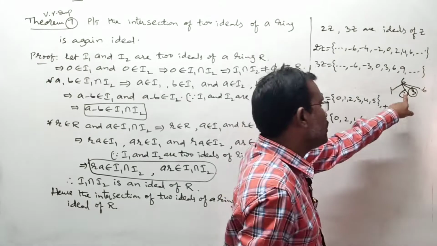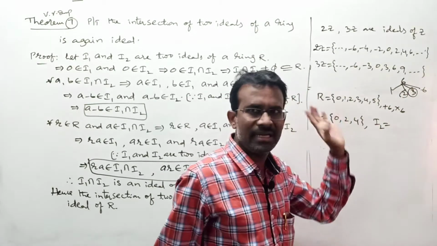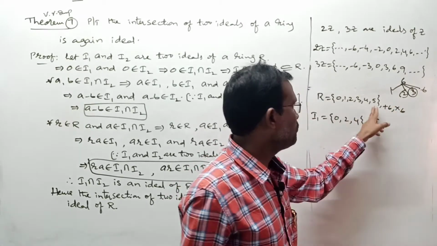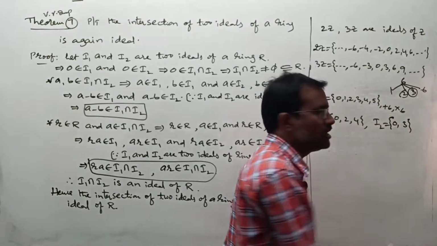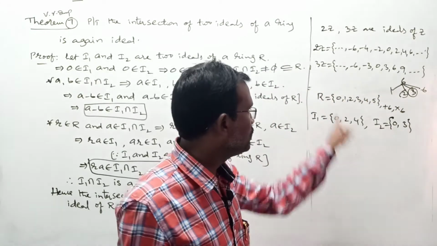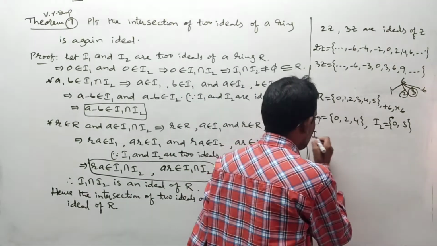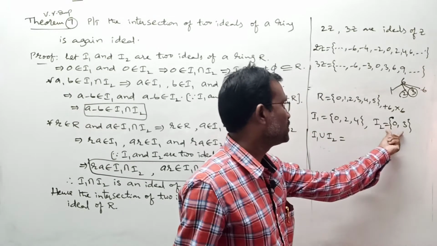Now generate with that proper factor. Generator means what? Write down all multiples of 2 in this. That is one ideal directly. Here another factor is what? 3. Write down all multiples of 3 here. What is that? 0, 3. These are the multiples of 3 here. These two are ideals of this ring R. Right? Now let us go for their union. I1 union I2 take. What is union of these two sets?